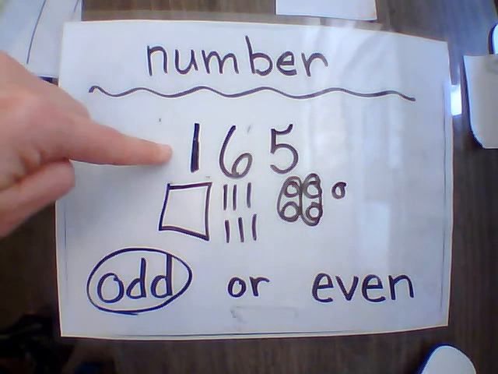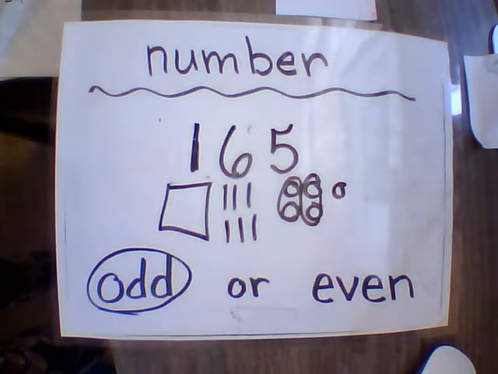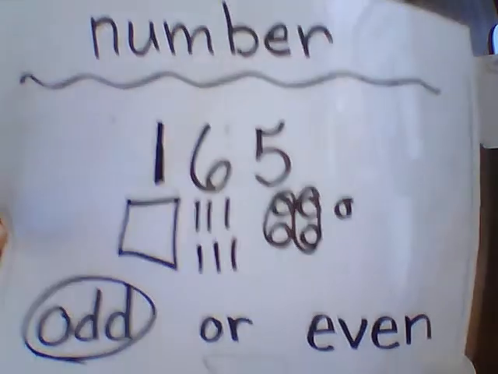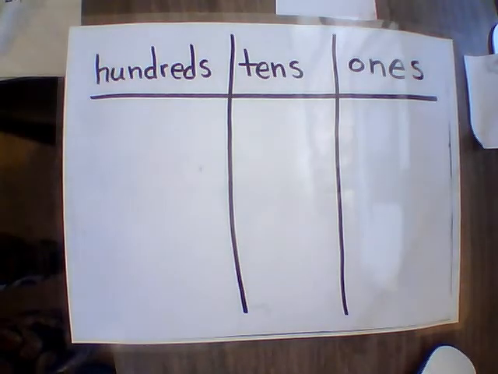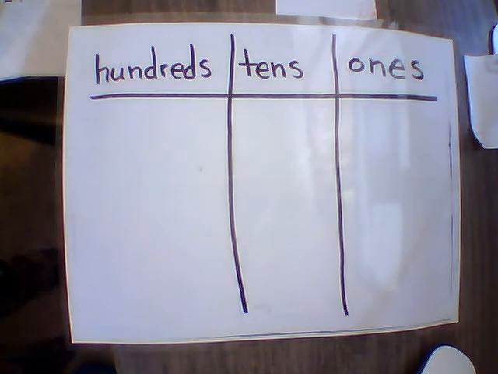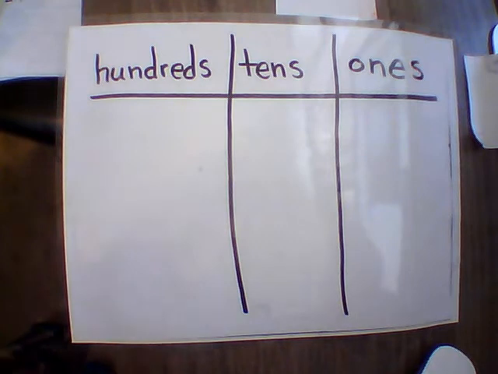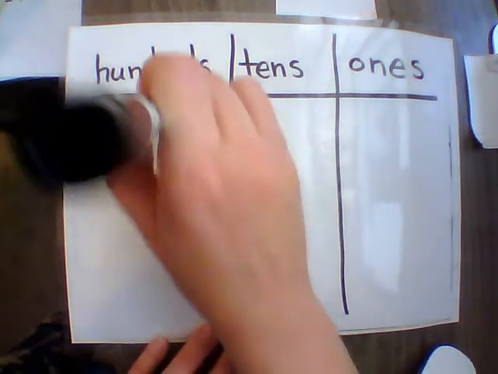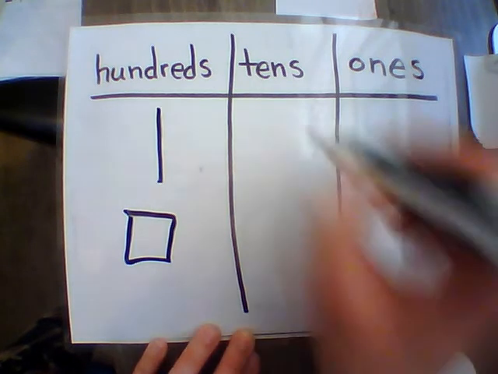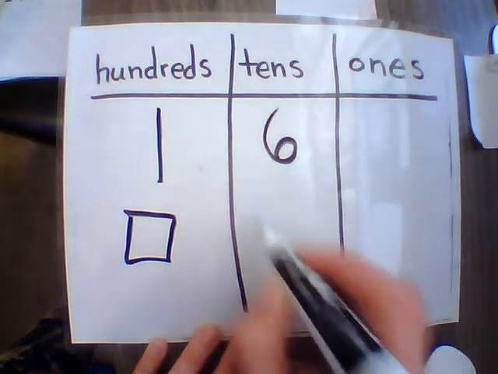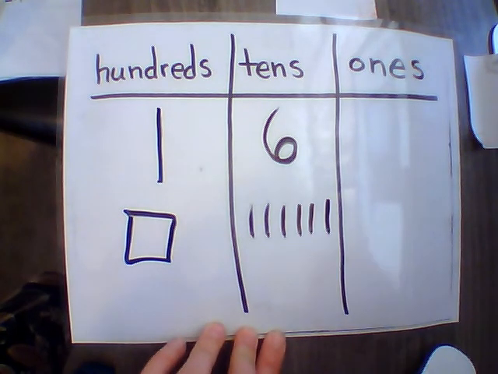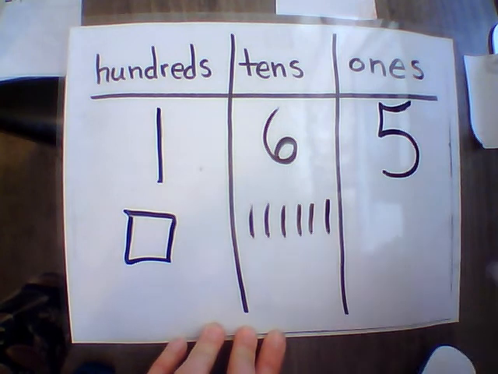So we're going to use that 165, and we're going to go to our hundreds, tens, and ones chart. Using the number 165, you're going to fill that in now. Go. All right. So how many hundreds were in 165? We had 100. How many tens were in 165? We had 6 tens. And how many ones did we have in 165? 5 ones.